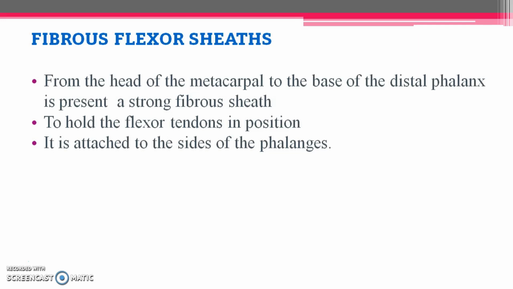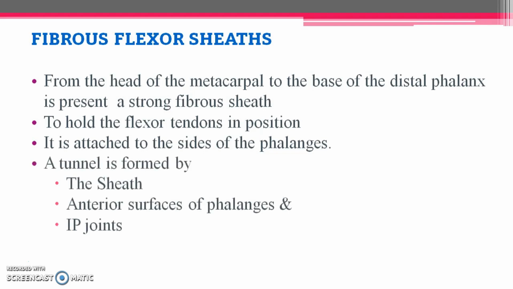These fibrous flexor sheaths extend from the head of the metacarpal to the base of the distal phalanx, and they hold the flexor tendons in position. They are attached to the sides of the phalanges, and then a tunnel is formed. That tunnel is formed by the sheath, the anterior surface of the phalanges and also the interphalangeal joints.